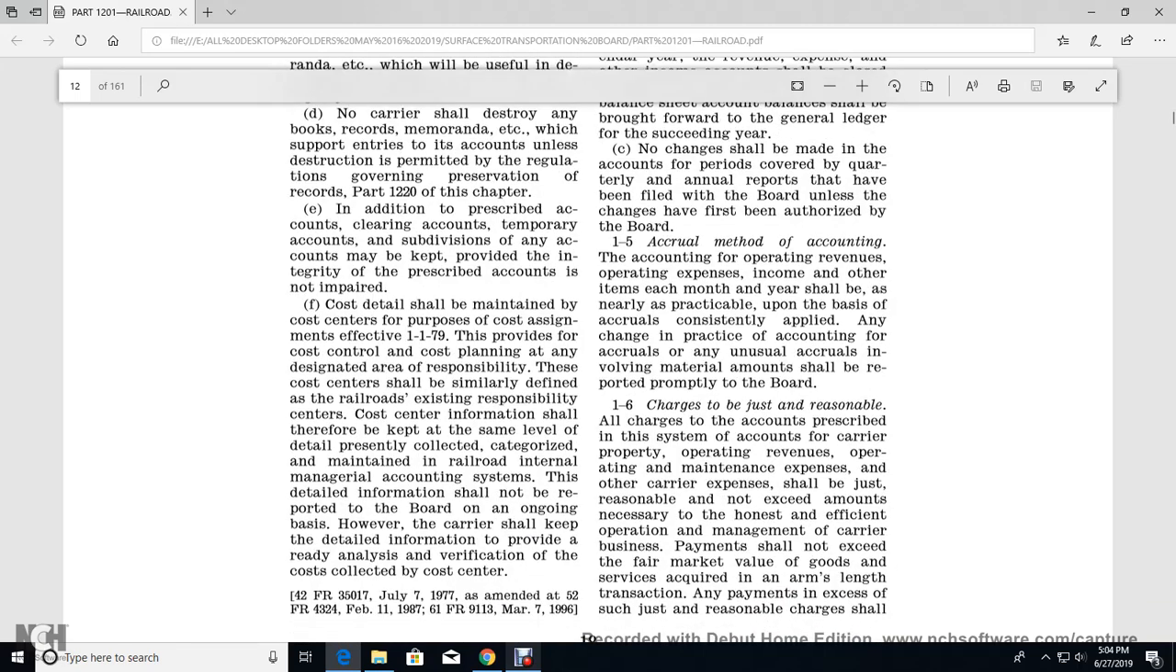In addition, of the prescribed accounts, clearing accounts and temporary accounts with the subdivision of the account may be kept to provide that the integrity of the prescribed account is not impaired. The cost details shall be maintained with the cost center for the purpose of the cost assignment, effective 1179, to provide the cost control and cost planning of the designated area responsible for these cost centers, similarly defined with the railroad's existing responsibility center. The cost center information shall therefore be kept at the same level of detail presently collected with the categories maintained by the railroad's internal managerial accounting system. This detailed information should not be reported to the board on an ongoing basis. However, the carrier shall keep the detailed information to provide ready analysis and verification of the cost collected by the cost center.